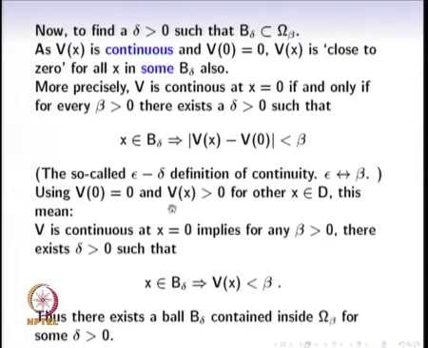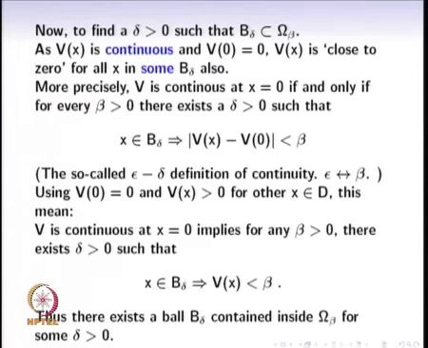Since V of 0 is equal to 0 and V of x is itself positive, we can get rid of this modulus sign here, and V of 0 was anyway equal to 0. So this particular definition of continuity becomes: V is continuous at x equal to 0 implies that for any beta greater than 0 there exists a delta such that for all points x in the ball B delta, V of x is strictly less than beta. This is nothing but to say there exists a ball B delta that is contained inside the set omega beta for some delta greater than 0.